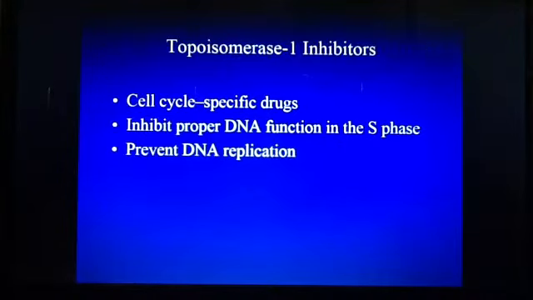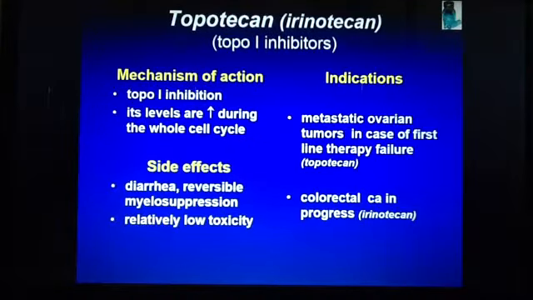Let's work through these. So first, topoisomerase 1 inhibitors, cell cycle specific drugs. They inhibit proper DNA function in the S phase, and they prevent DNA replication. Mechanism of action: levels are increased during the whole cell cycle, topo 1 inhibition. Side effects: diarrhea, reversible myelosuppression, relatively low toxicity.